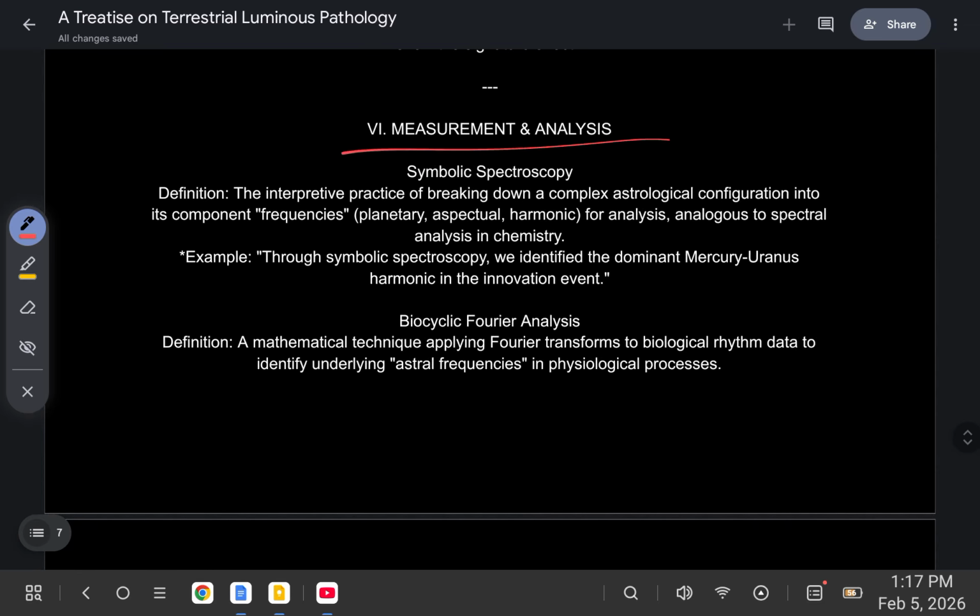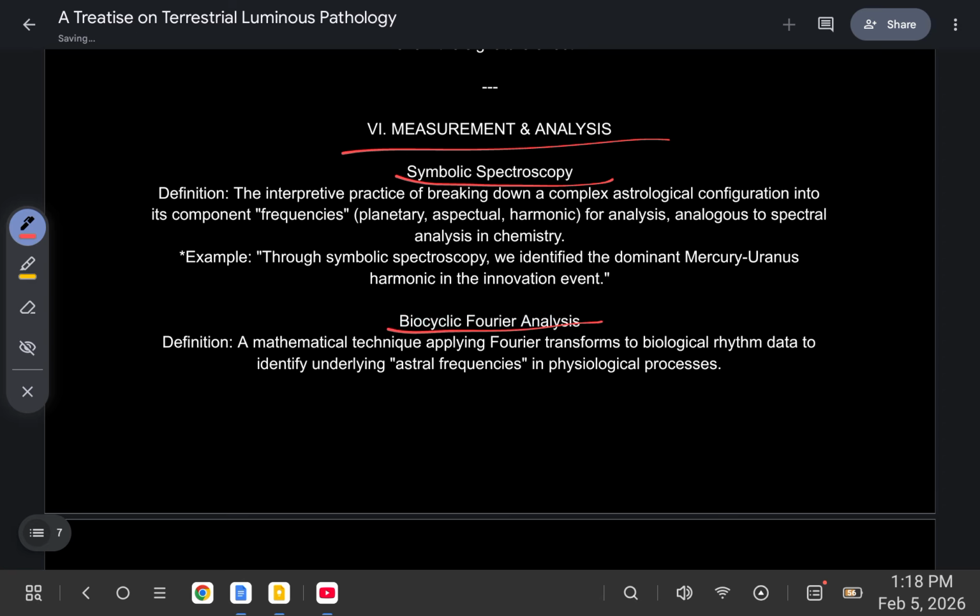Measurement and analysis. Symbolic spectroscopy, the interpretive practice of breaking down a complex astrological configuration into its component frequencies, planetary, aspectual, harmonic, for analysis, analogous to spectral analysis in chemistry. For example, through symbolic spectroscopy, we identified the dominant Mercury-Uranus harmonic in the innovation event.